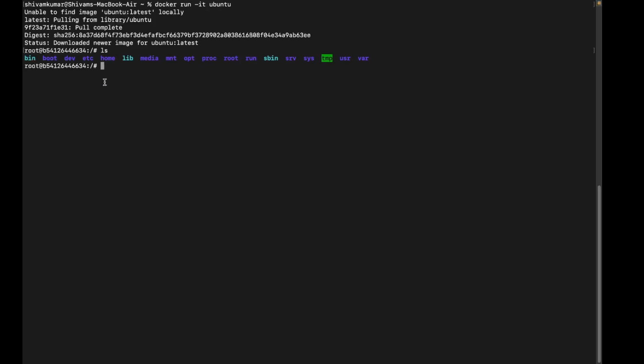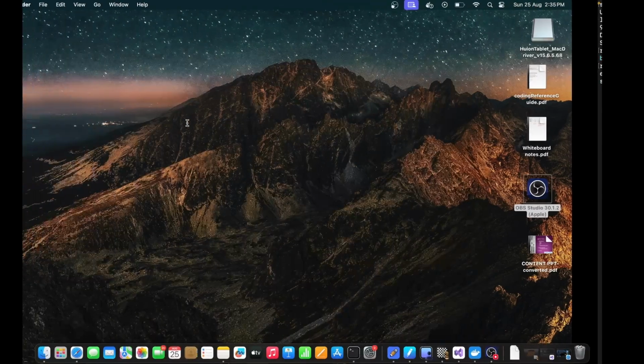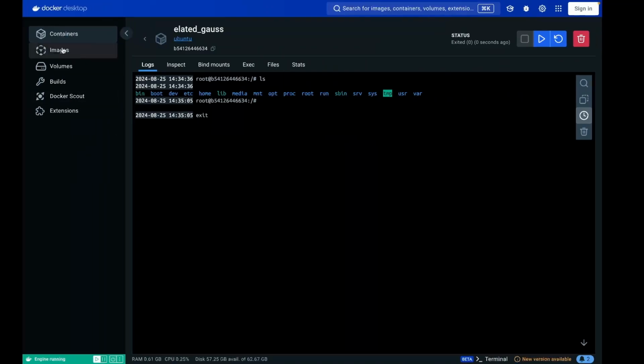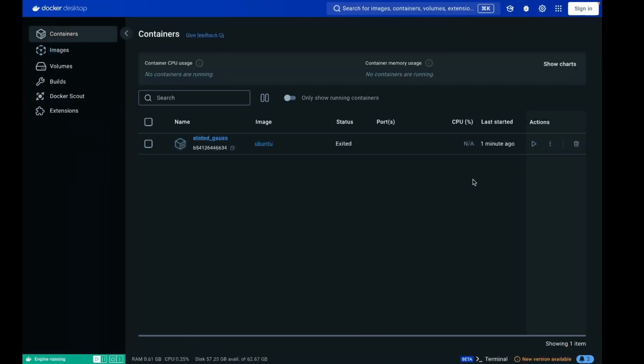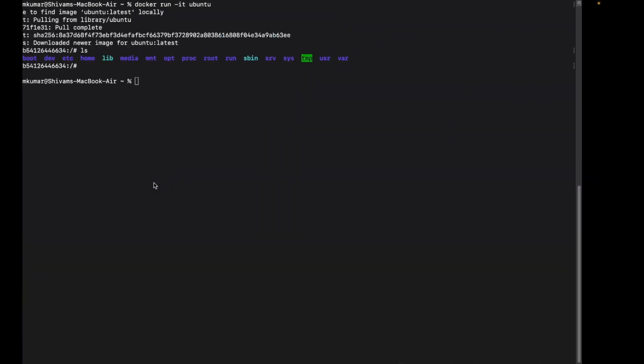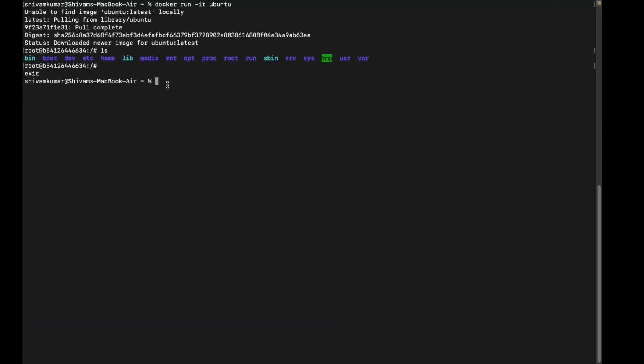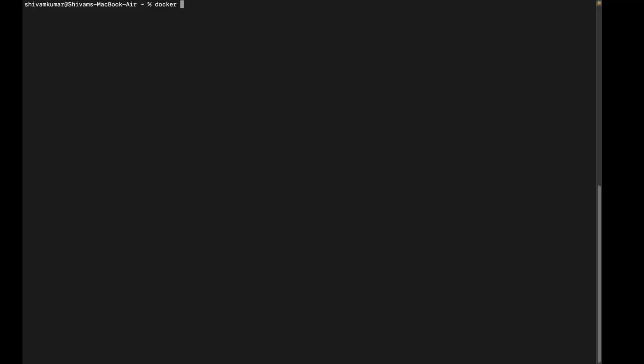Okay, let's come out of it. See, now you will see this container is stopped, exited. If you want to see the containers, you can write docker container ls.